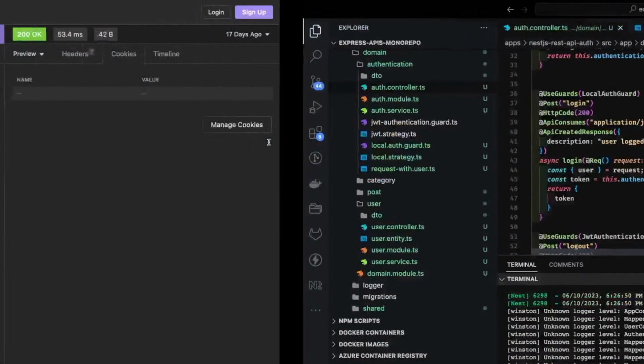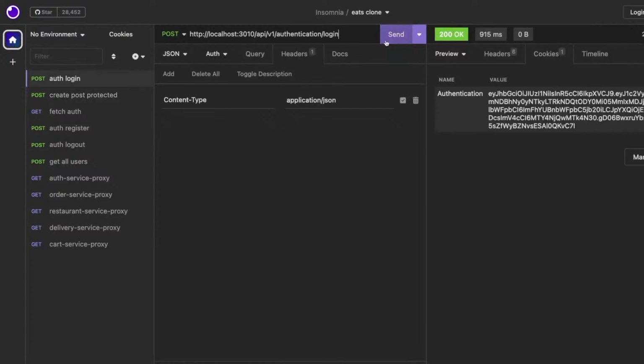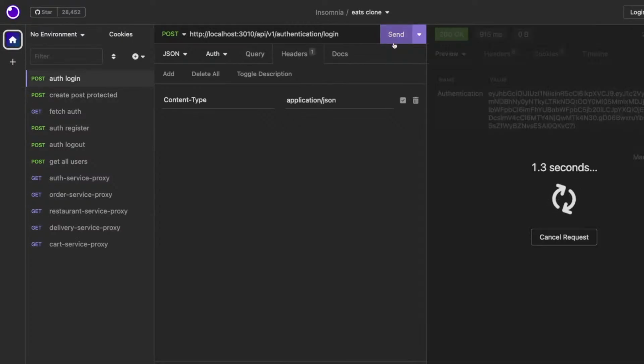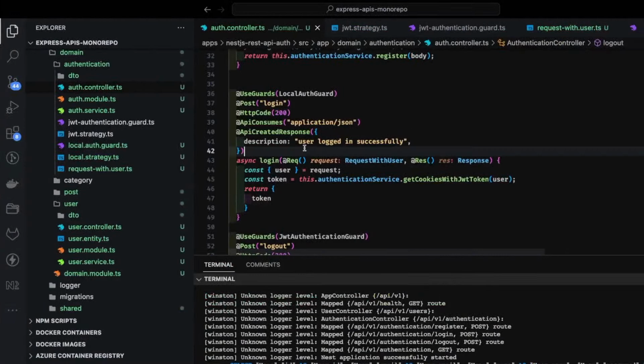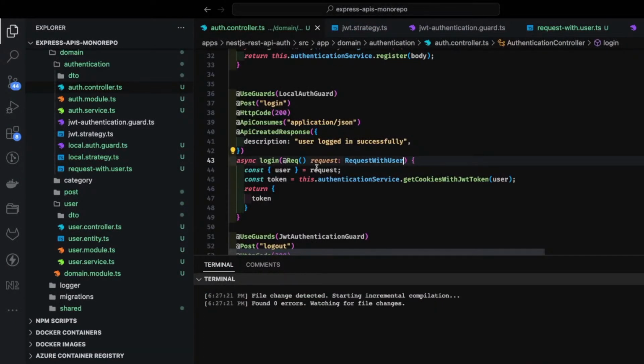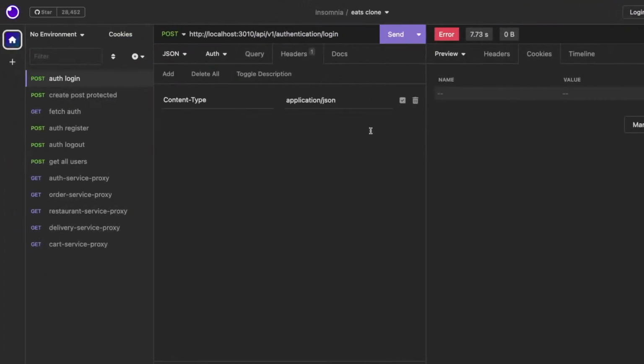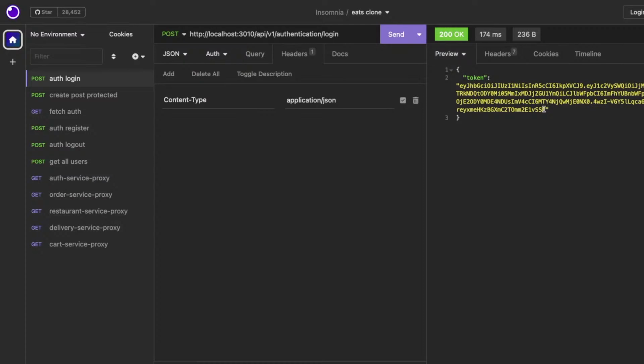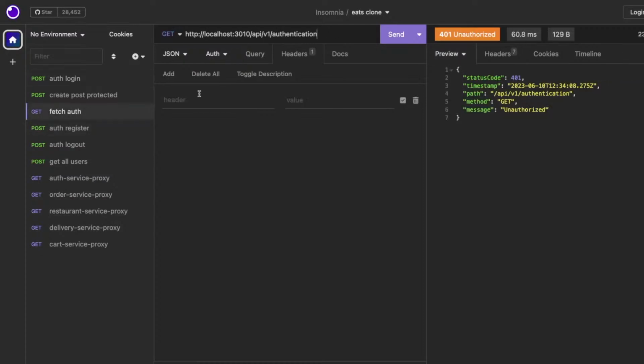So if I do the login now, we have changed a little bit things. Okay, I need to remove this thing, otherwise it won't return any response. I will restart it and I do the login. So here, this is my token, right? Now this token can be sent inside the authorization header. So let's say this is the fetch auth. Here I can say authorization, and it can be a bearer header, right? And this is my token.